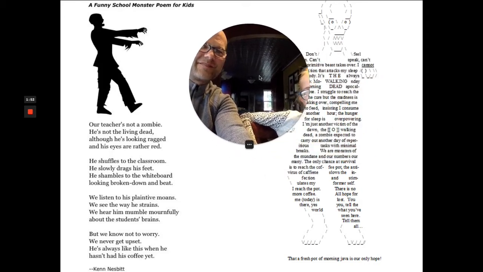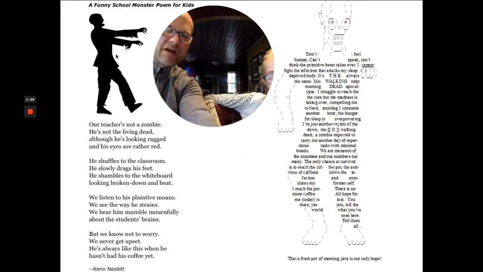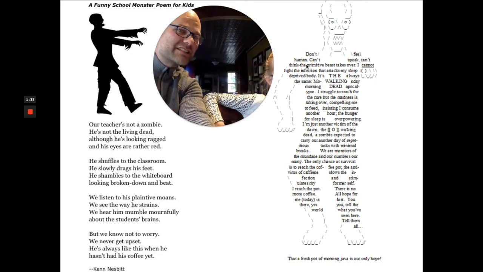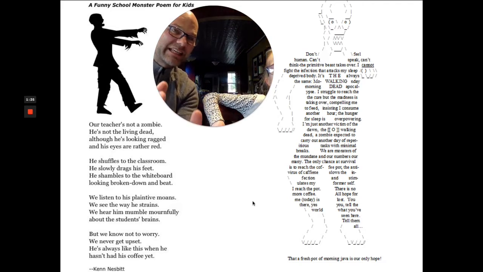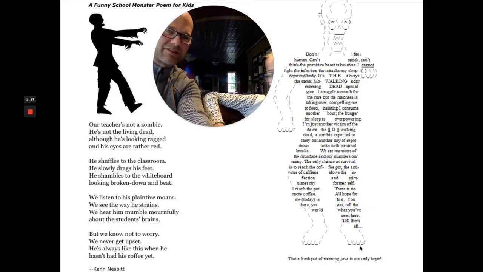Check these out. Here you have a zombie poem about a teacher. It says a funny school monster poem for kids. And over here, I don't see a title for it, but what does this poem look like? Zombie. Yeah, the words are actually typed in the shape of a zombie. Do you see that? So how did they do that? Whoever made this planned on doing the zombie thing, and they actually put these other marks in here to shape outside of the words the shape of a zombie.